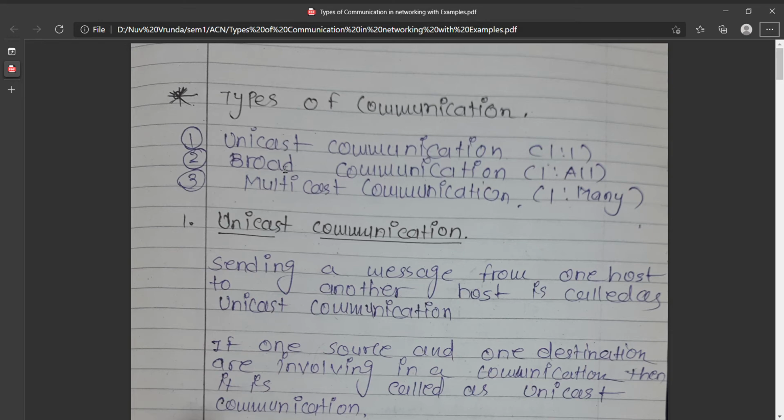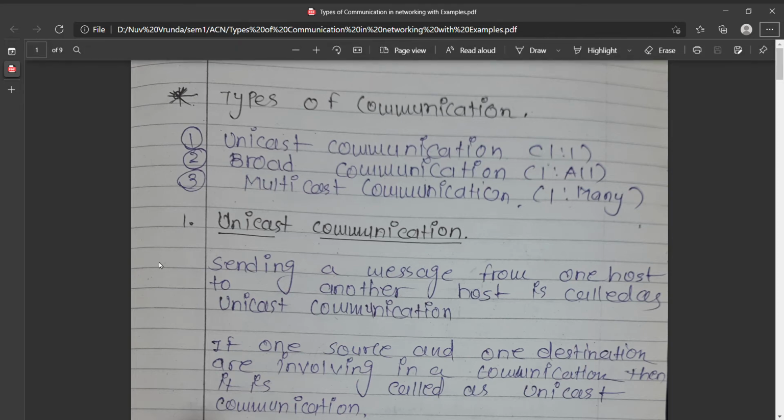I'm just correcting that. I'm also writing a bracket here: 1:1, 1:all, 1:many. It contains some meaning which we will understand further in the video.